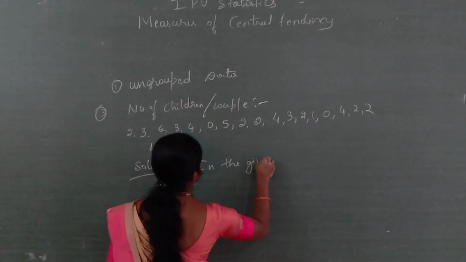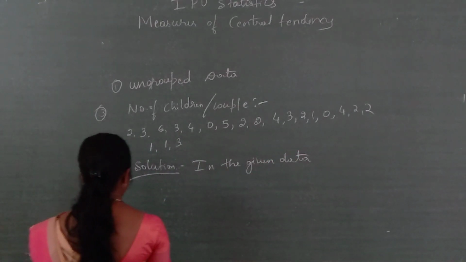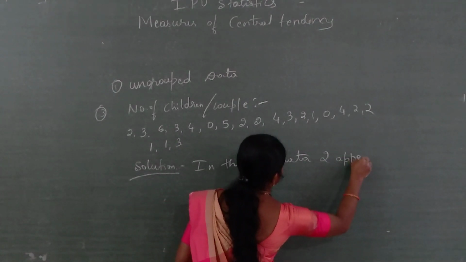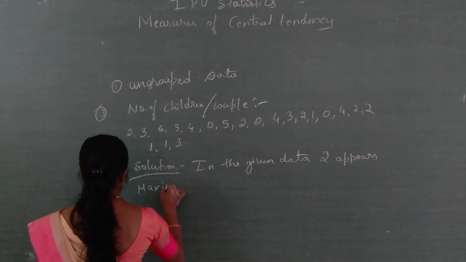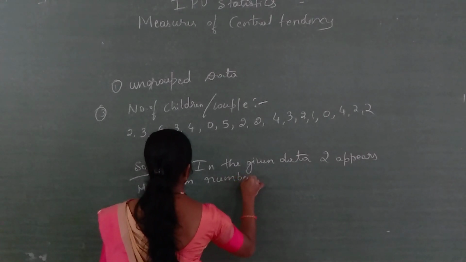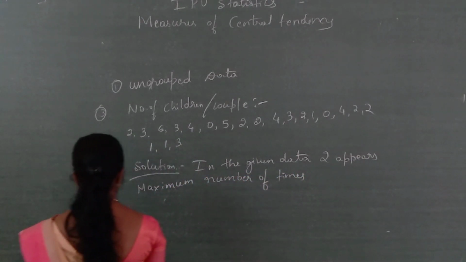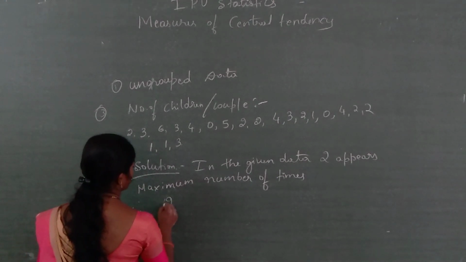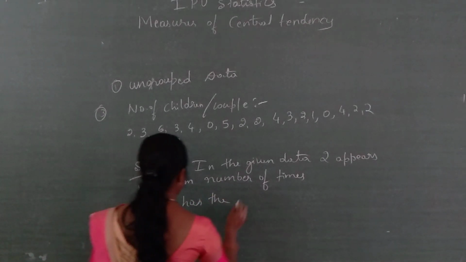in the given data 2 appears maximum number of times. 2 appears maximum number of times. Therefore, 2 has the highest frequency.